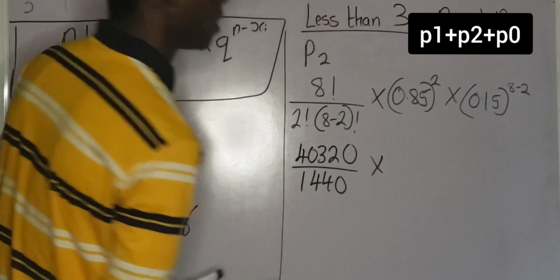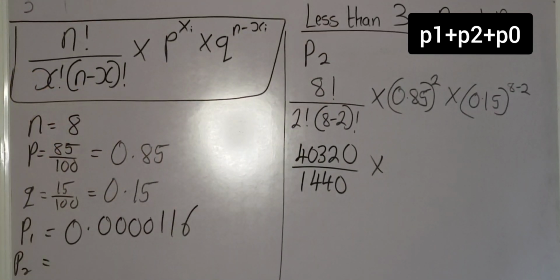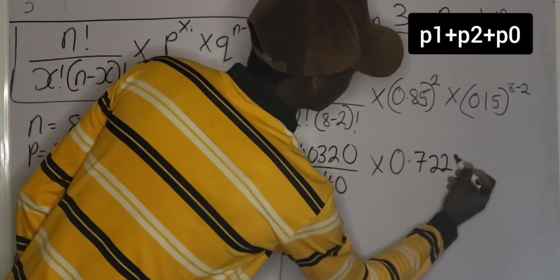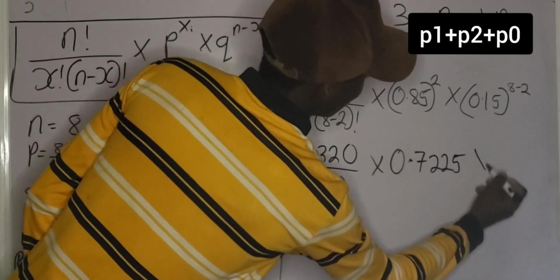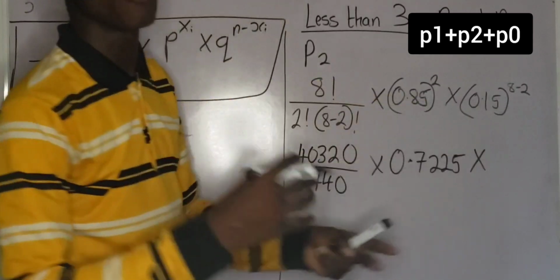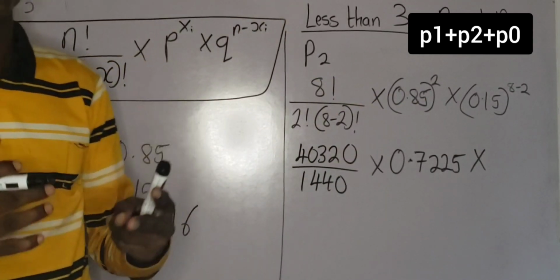So 0.85 squared gives us 0.7225, multiplied by 0.15 raised to the power of 8 minus 2. Don't forget that 8 minus 2 is 5.